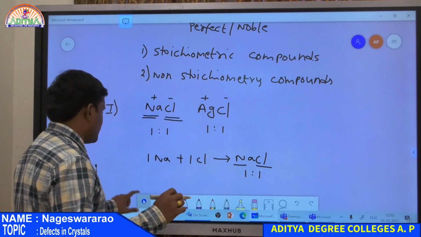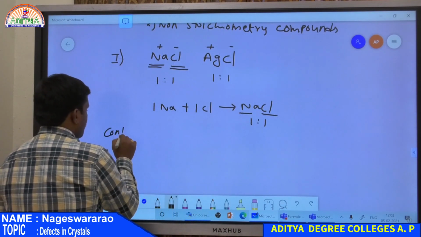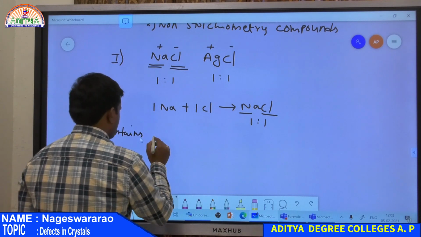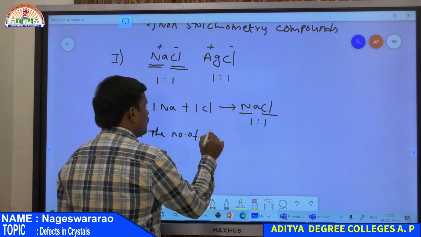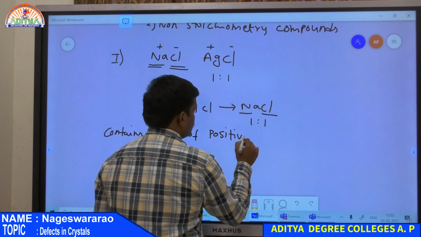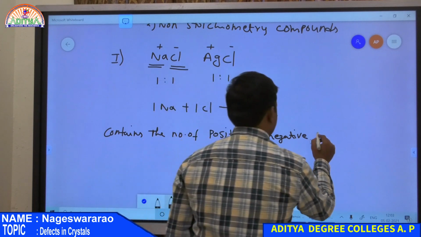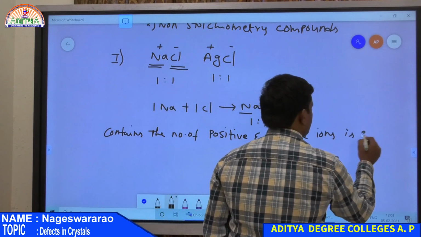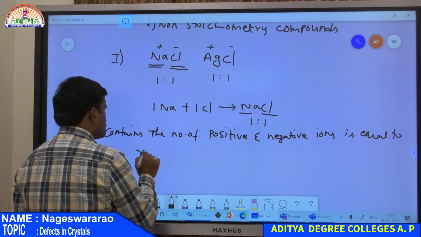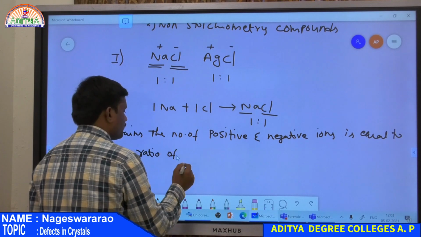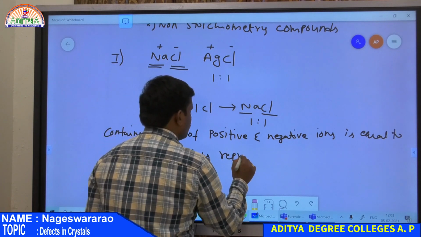The definition: a compound in which the number of positive and negative ions is equal to the ratio of ions represented by its chemical formula.